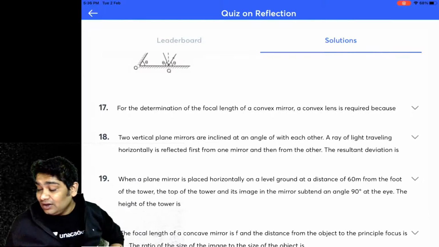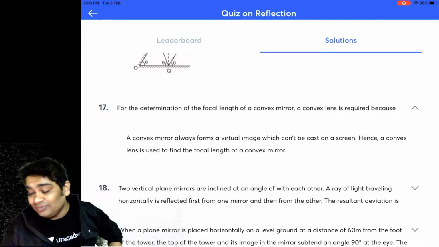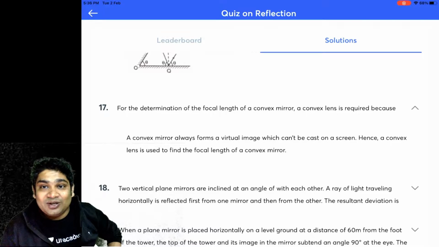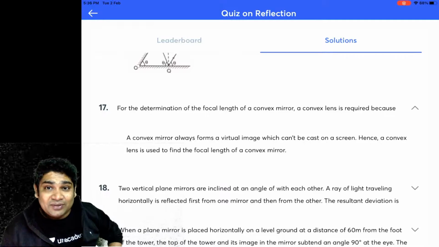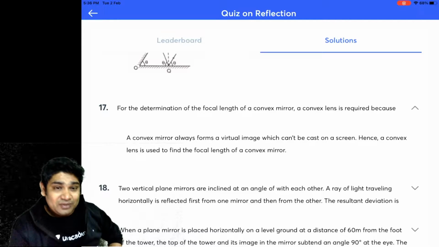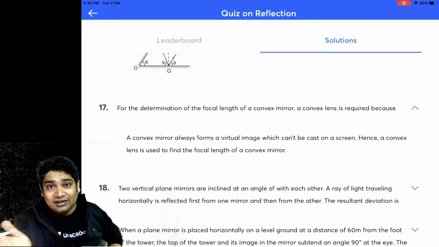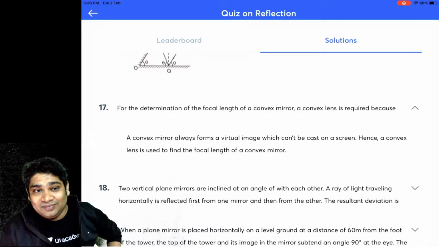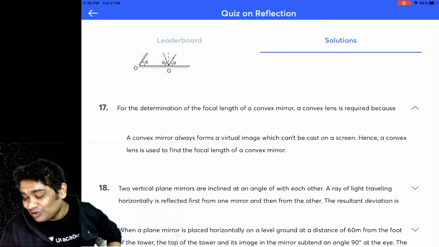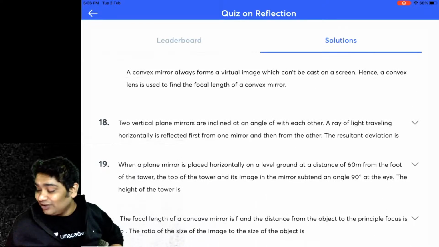Okay. Next, again, this is also very simple and logical, because convex mirrors always form virtual images, so there is no way you can practically find the focal length of that. So you have to use a concave or convex lens along with that.